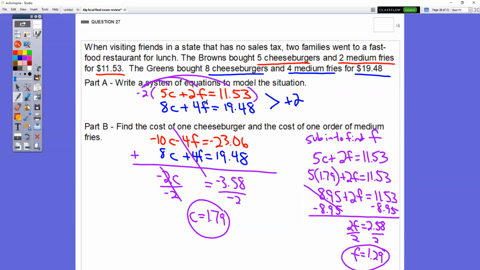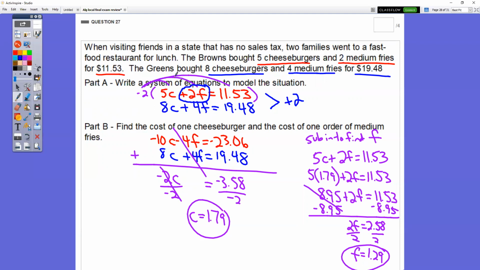We want to use the F's to make opposites with. 2 goes into 4 evenly. I want to try and create opposites with my F's. If I have a 4 here, I would want to get a negative 4 right there. To get a negative 4 there, I would have to multiply this whole top equation by negative 2.